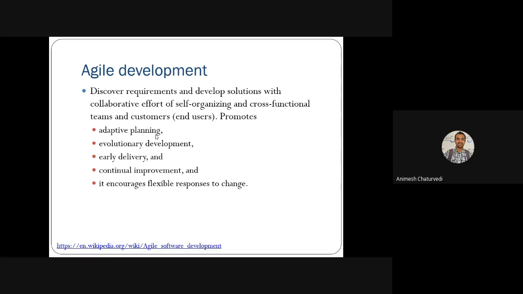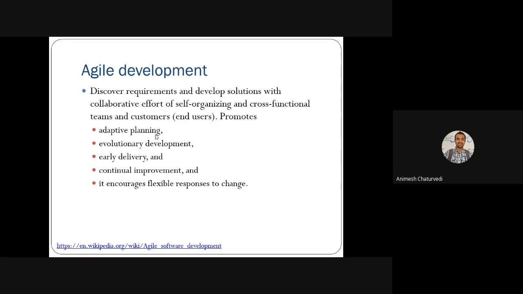Then you actually keep on thinking, if you are a system developer, what agile development does. It does adaptive planning, it does evolutionary development, and it does earlier delivery. All these things agile promotes. So what is actually promoted? Adaptive planning, evolutionary development, earlier delivery, continuous improvement. These are the main important features promoted by agile development.